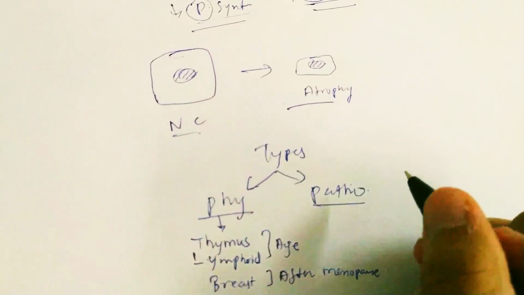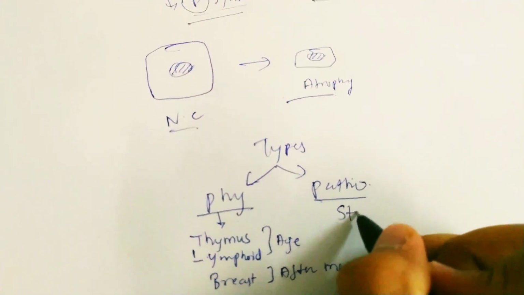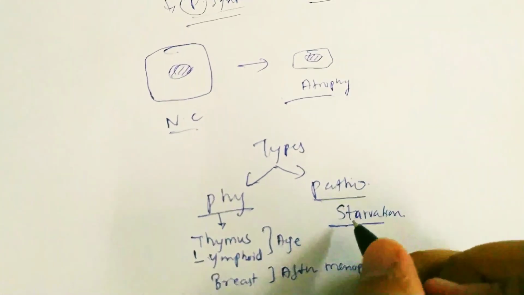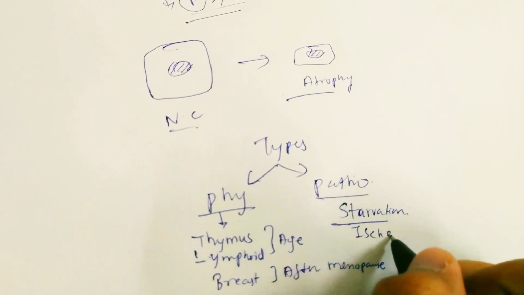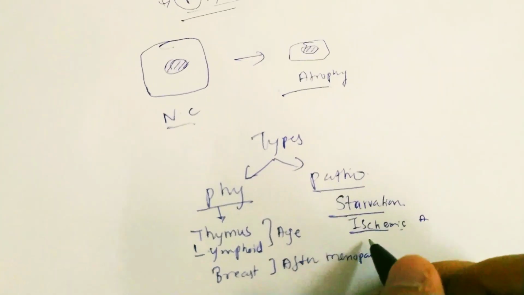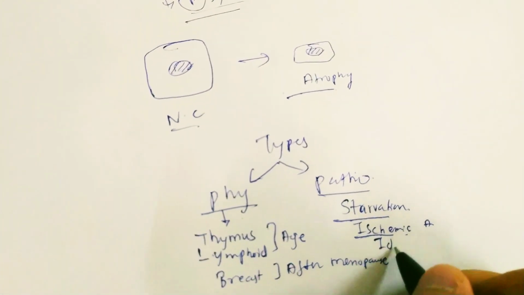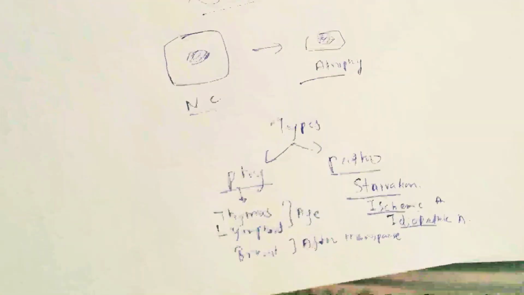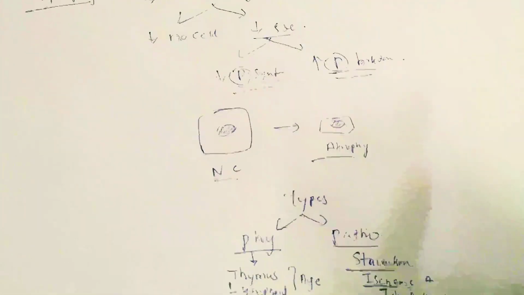Pathological atrophy may be due to starvation atrophy, ischemic atrophy, or idiopathic atrophy. So this is atrophy in short.